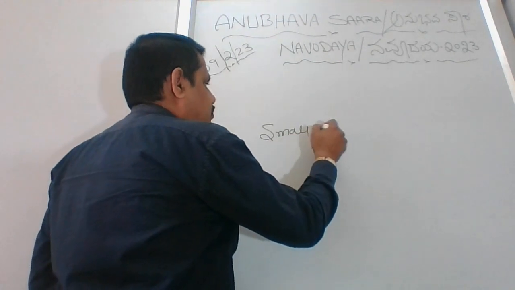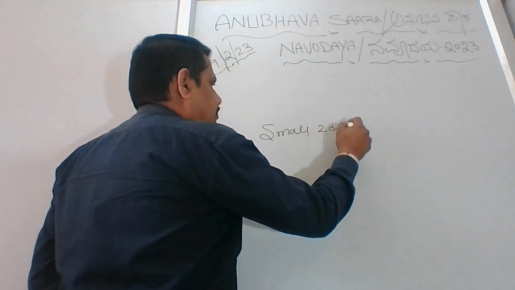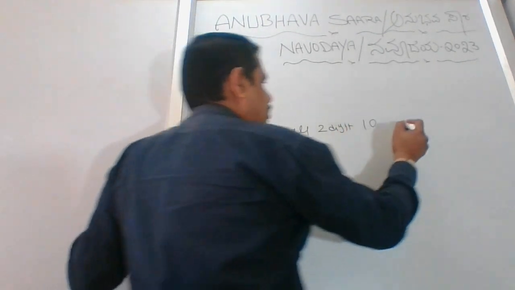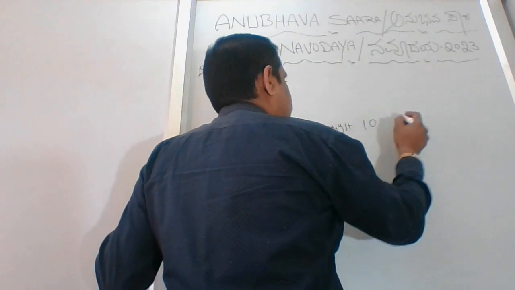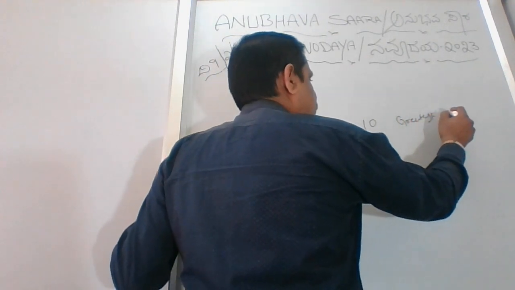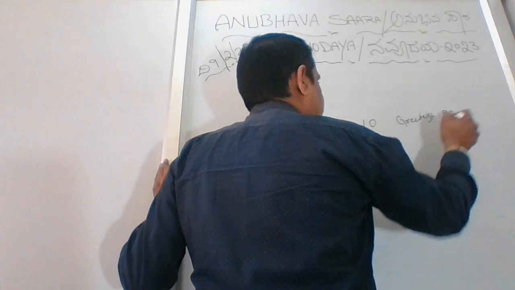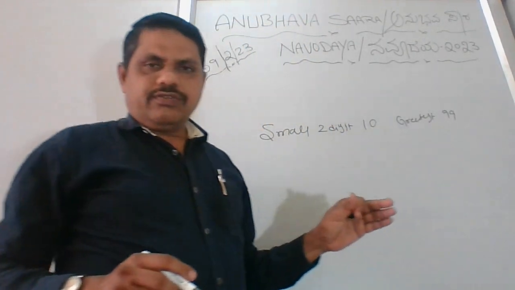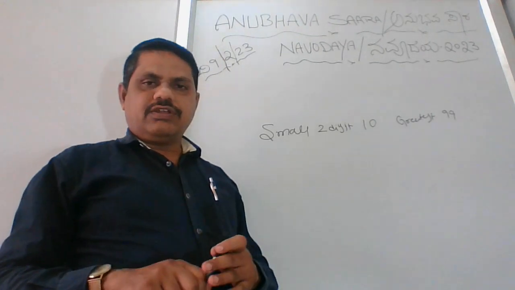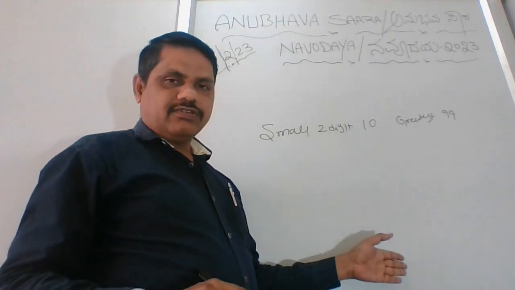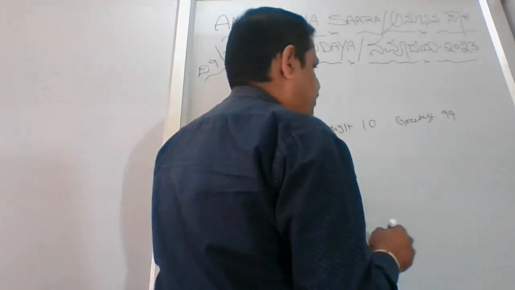Small 2-digit, and greatest is 99. I'll just repeat once what we discussed yesterday, so it will be easy for you to understand. Before that I'll start writing one by one.